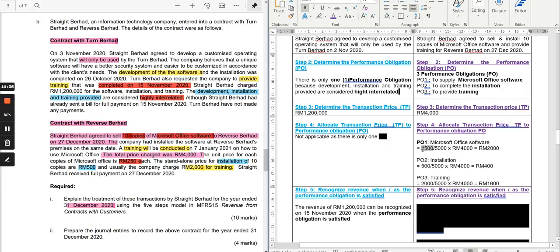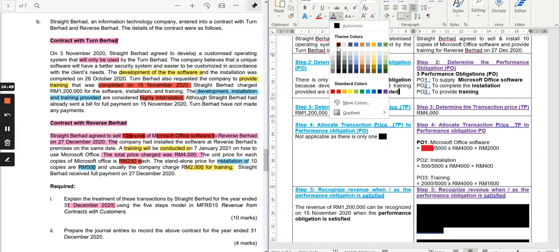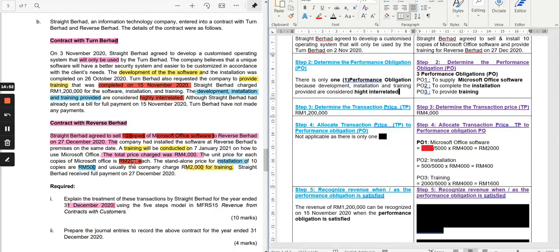The standalone selling price is 2,500, which you take right here: 250 times 10, 2,500, divided by 5,000, times 4,000. The 5,000 here is the total of the standalone selling prices.